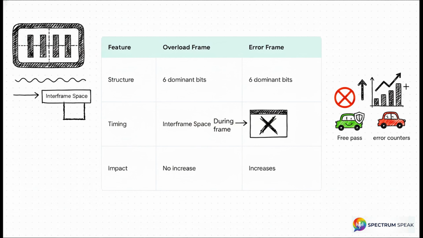An overload frame happens between frames, during the interframe space, and crucially, it does not increase those TEC or REC error counters. It's a free pass. An error frame, however, destroys a frame during transmission, and it heavily penalizes the node by driving up the mathematical error counters we just broke down. So, same exact look, totally different consequences.